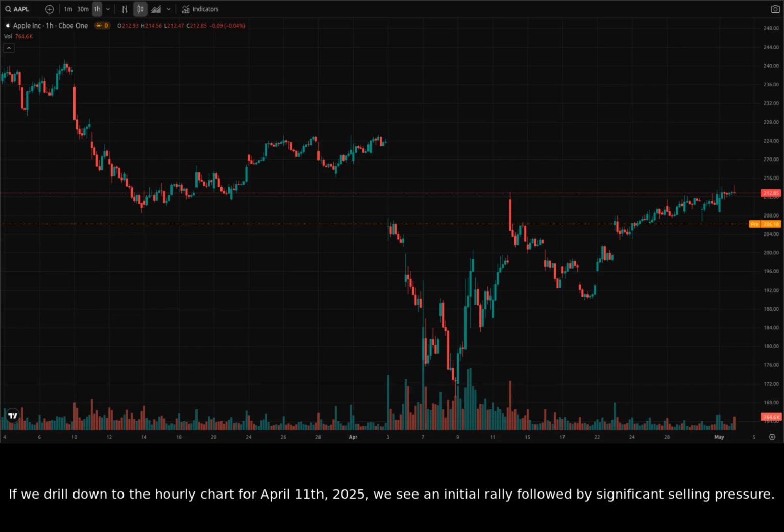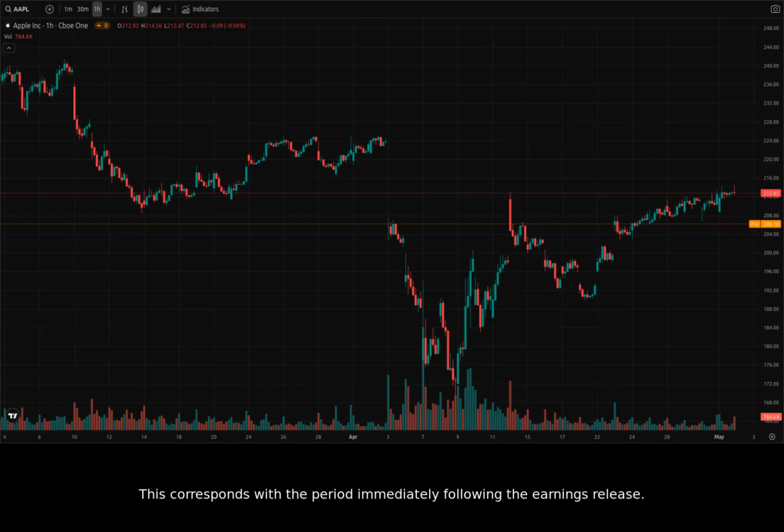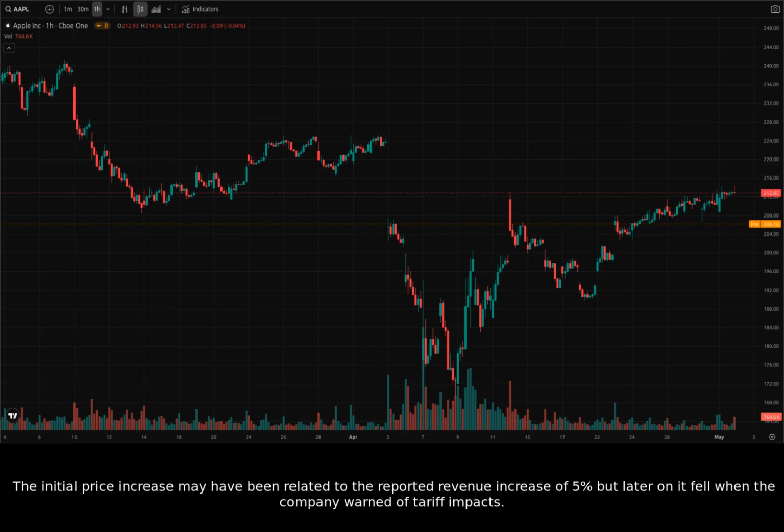If we drill down to the hourly chart for April 11th, 2025, we see an initial rally followed by significant selling pressure. This corresponds with the period immediately following the earnings release. The initial price increase may have been related to the reported revenue increase of 5%, but later on it fell when the company warned of tariff impacts.